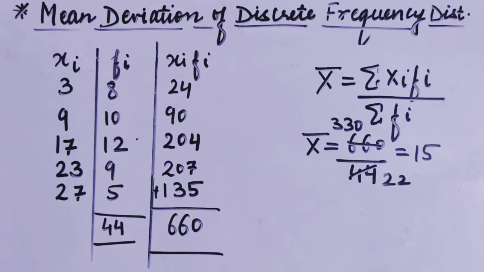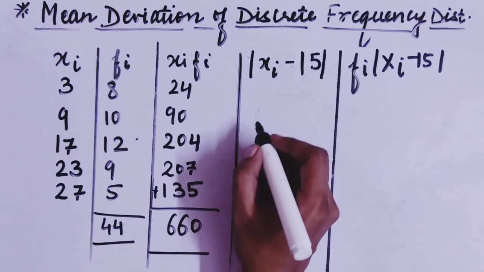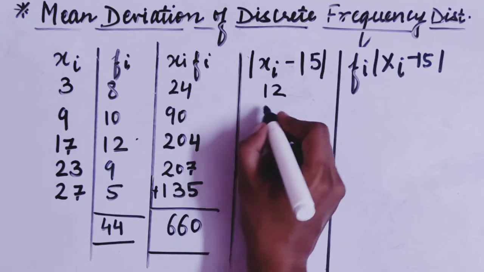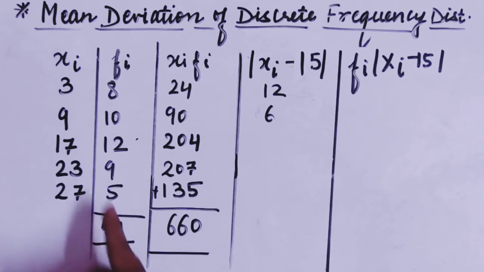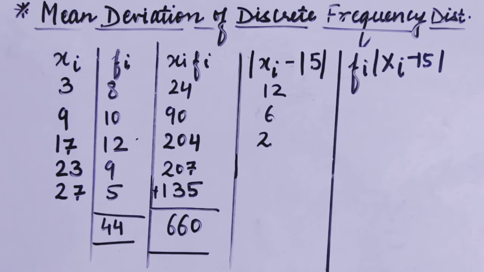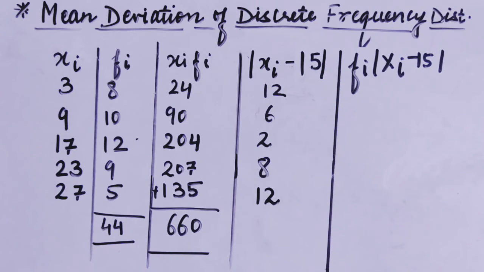Now we will take the deviations from mean. So students, after getting the mean, we are taking the deviations from the mean here. Now see here, xi minus 15. So 3 minus 15 within the mode, what you will get? 12. 9 minus 15 within the mode, what you will get? 6. Exactly same here, 17 minus 15 within the mode, you will get 2. 23 minus 15 within the mode, you will get 8. 27 minus 15 within the mode, you will get 12.